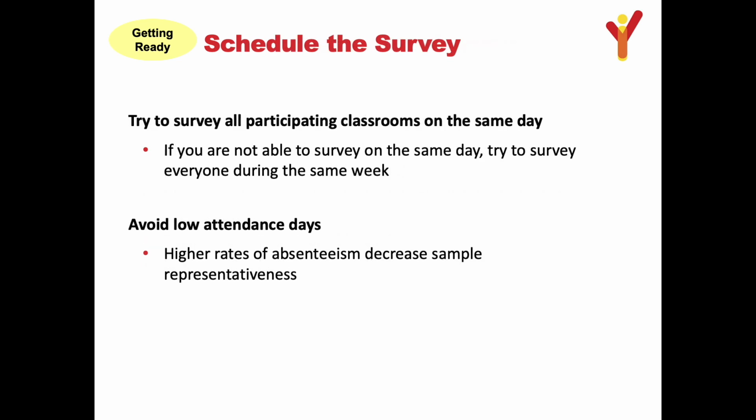The IYS has a large window of opportunity for surveying that extends from the beginning of January through mid-May. The goal should be to schedule and complete all surveying on the same day if possible. If this isn't possible, then try to survey everyone in the same week. Doing so helps reduce opportunities for crosstalk, discussion among students who have taken the survey and those who have not. Avoid surveying on days that typically have lower student attendance because high rates of absenteeism will decrease the survey's representativeness.